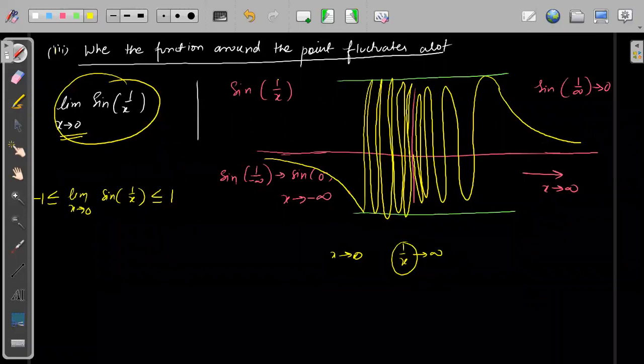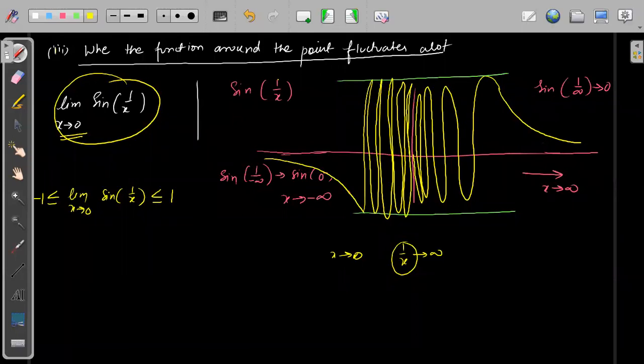Understood? You cannot say from where the fluctuation will start. As you keep on getting nearer and nearer to 0, the fluctuation will keep on increasing. First it will gradually move from 0 to 1, and then to minus, and then plus, and then minus, and it will keep on fluctuating more and more. Understood? So this is the third case where the limit does not exist. I hope all the three cases are okay.